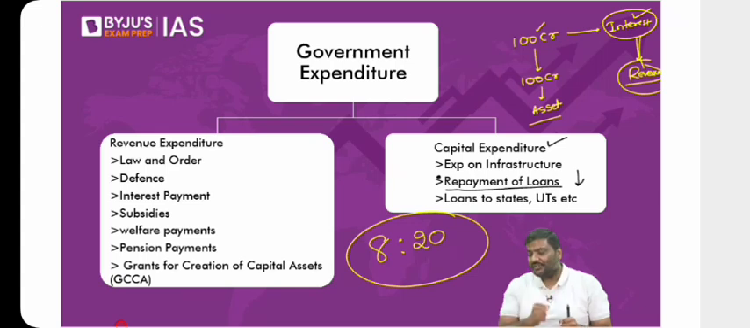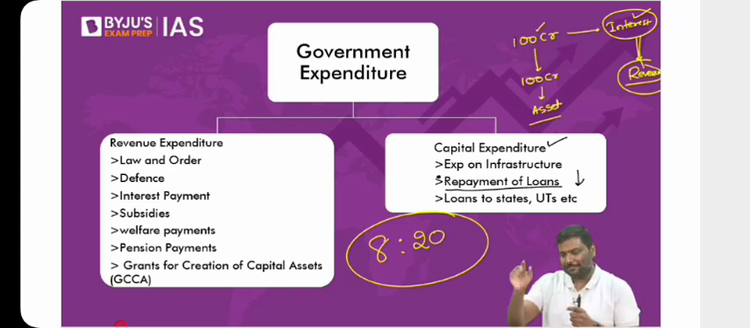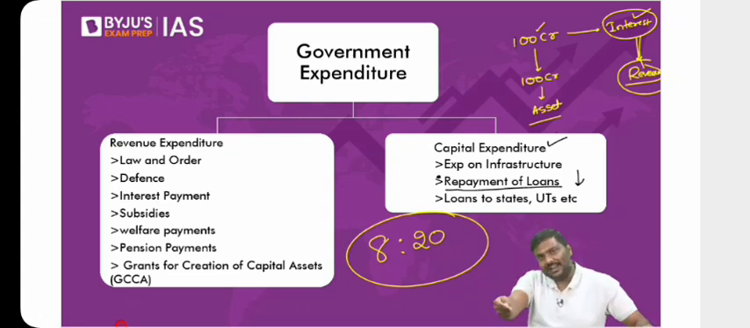But when you have a revenue deficit, what does it mean? It simply means you're spending more money on consumption. If not creating assets, what is the next option? Consumption. So you're spending more money on consumption rather than collecting money. Is it good for any economy?